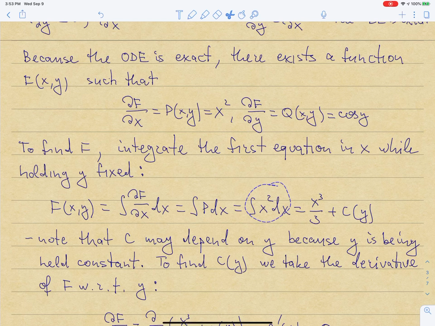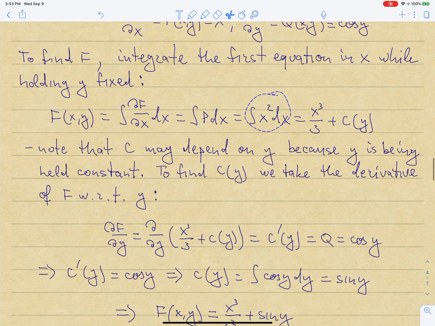And in principle, you have to add C. Well, so you add C, but remember that in this case, you're holding y constant. So that means that C in principle can depend on y, because if y is a constant, then the derivative of C of y with respect to x is going to be 0.